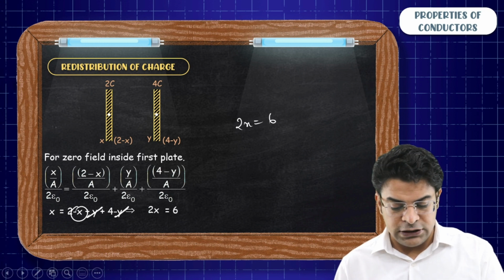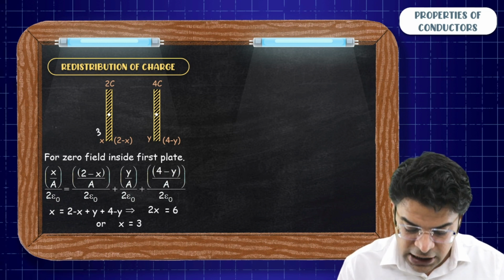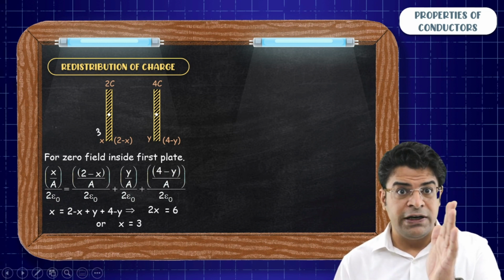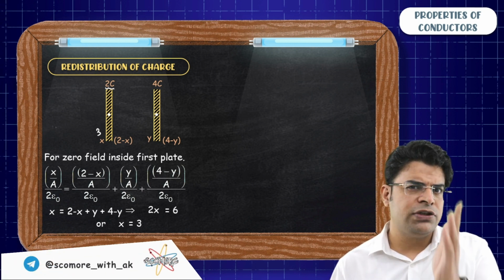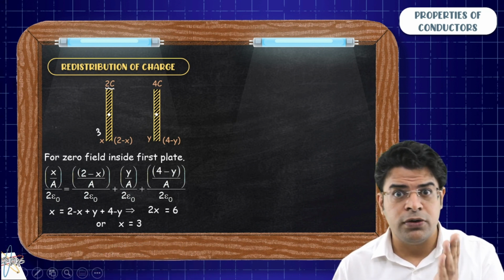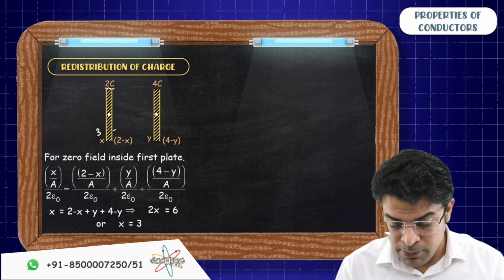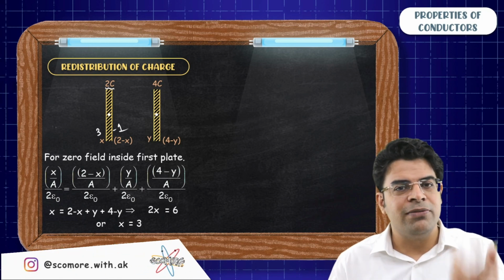Once you know that 2x equals 6, you can say that x has to be equal to 3. So the charge on the left surface of the first plate is 3 coulomb. The net charge is 2 coulomb. So the charge on the right surface has to be minus 1 coulomb from the principle of conservation of charge, so that 3 plus minus 1 becomes equal to 2.